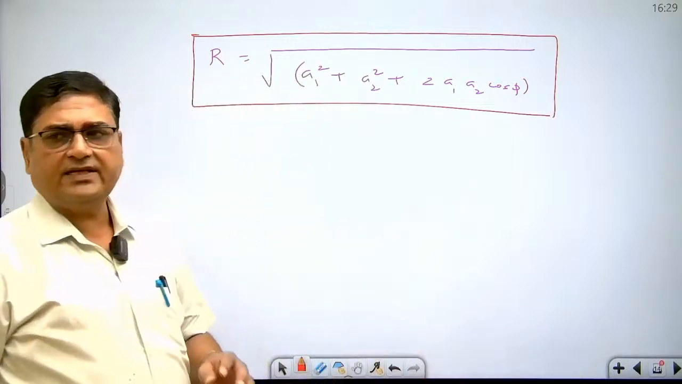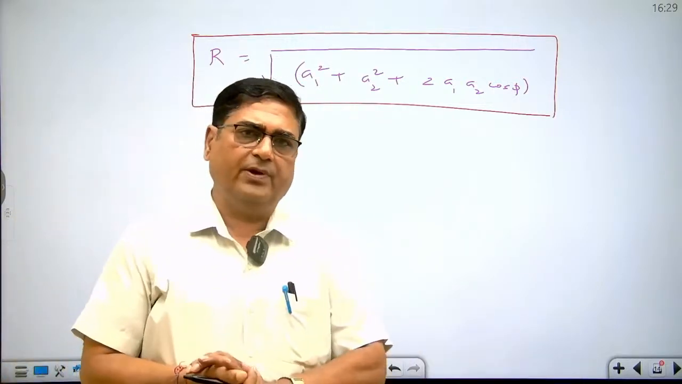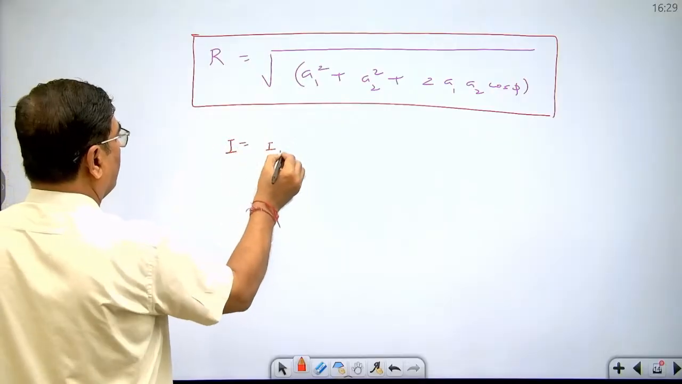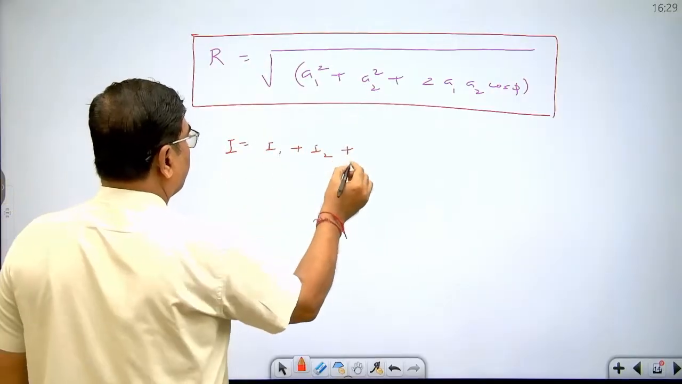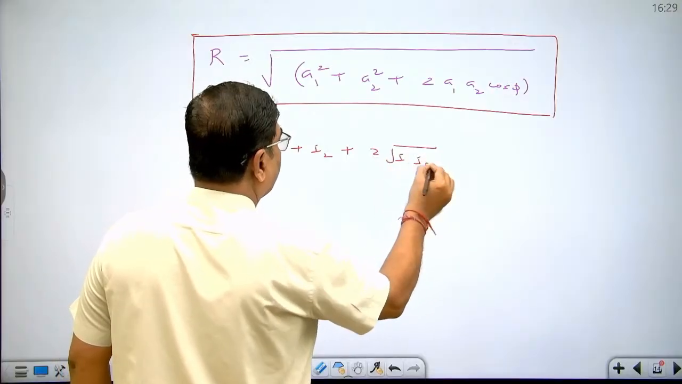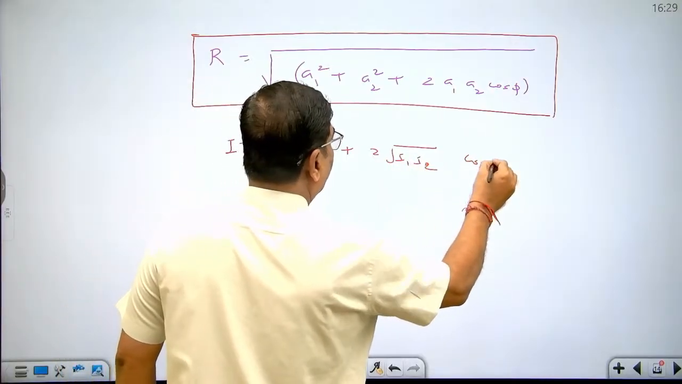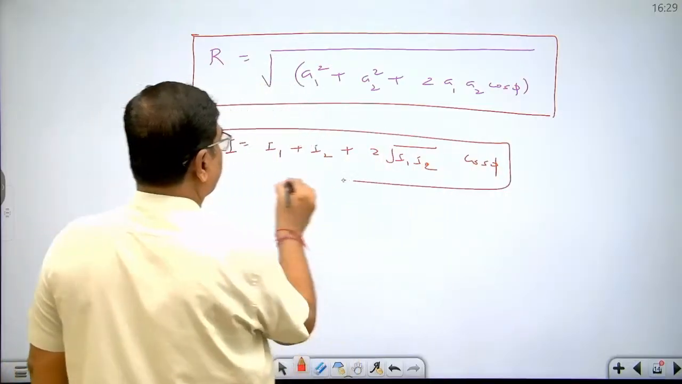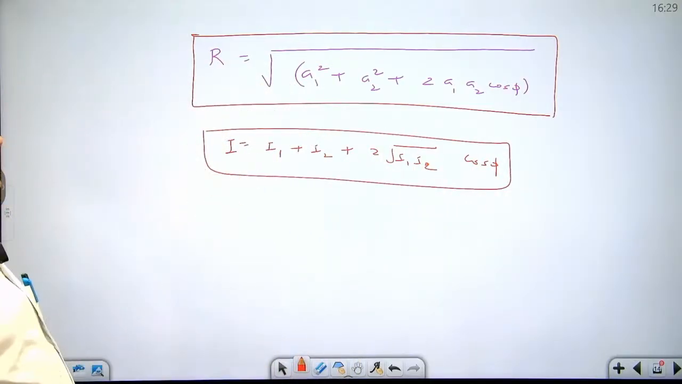And since intensity is directly proportional to square of amplitude, we can write the equation of intensity also. I equal to I1 plus I2 plus 2 under root I1 I2 cos phi, where I1 is A1 square unit, I2 equal to A2 square unit.